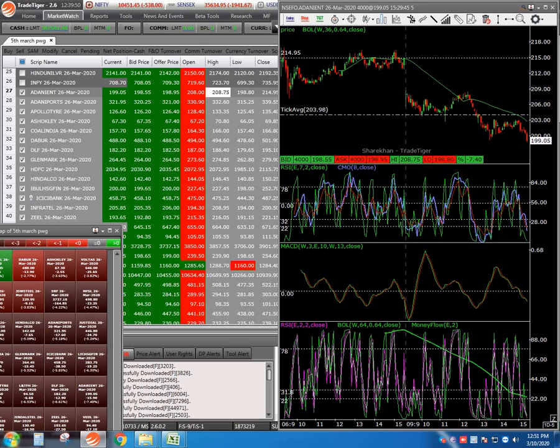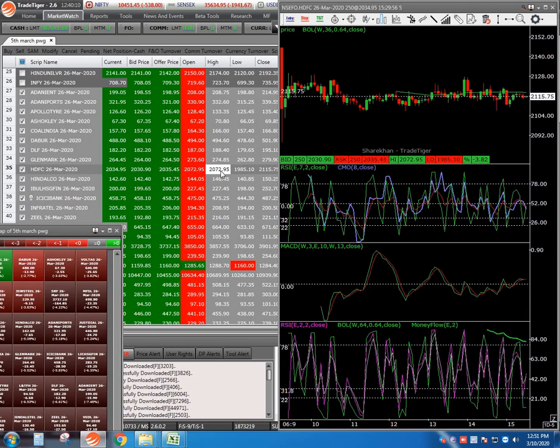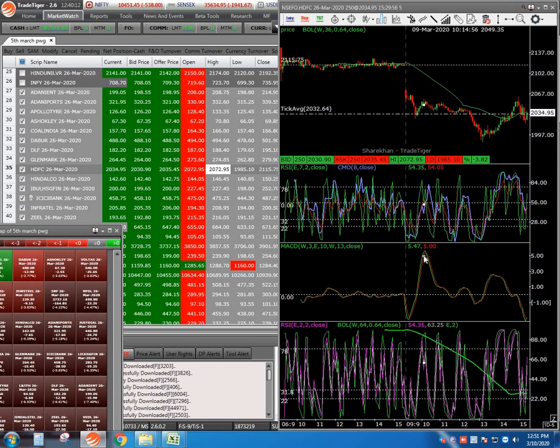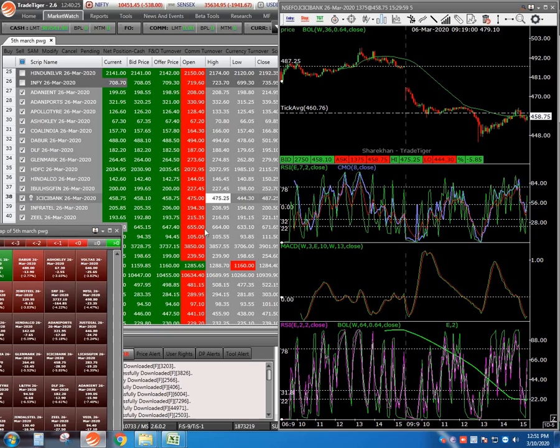So you can physically check whether there are any open-high same stocks, which are very close to each other. 494.60, 494. Fine, you can see here it has come here. Similarly 187, 273. Yeah, HDFC is also one. So whichever has open-high will have the first trade coming, giving beautiful profit. 475. Like that you can check one by one.